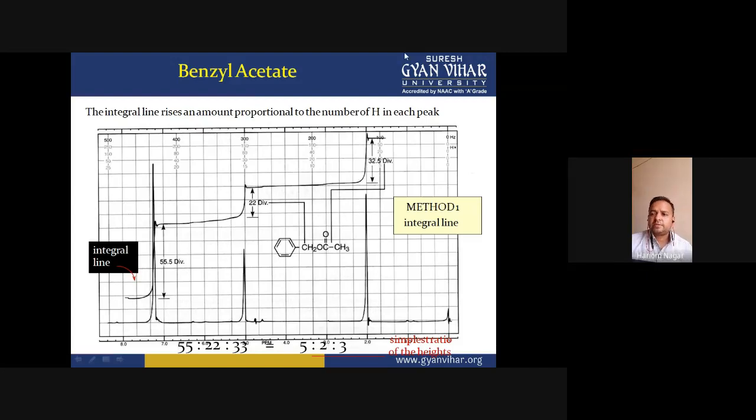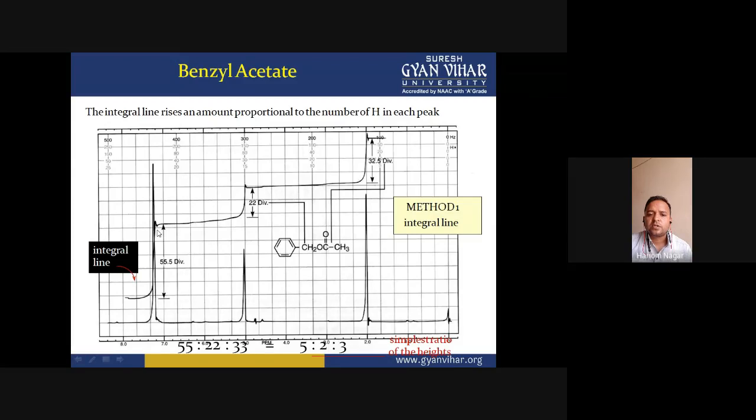But the question is why these signals appear in this ratio. The signal intensity or peak area of this signal is less than this peak, and this signal is less than the third peak. Why is this so?